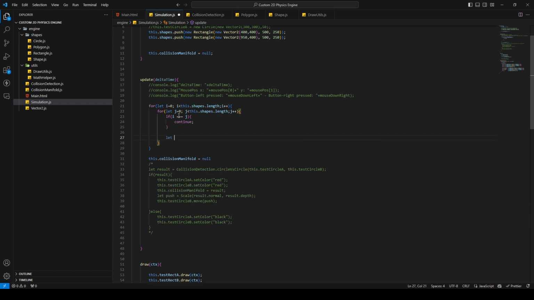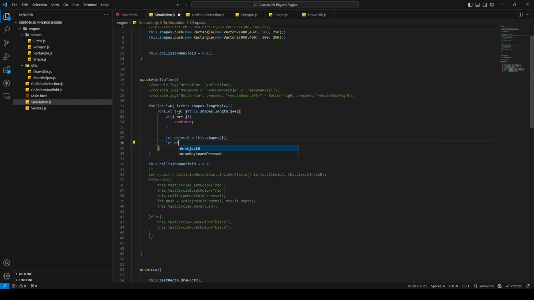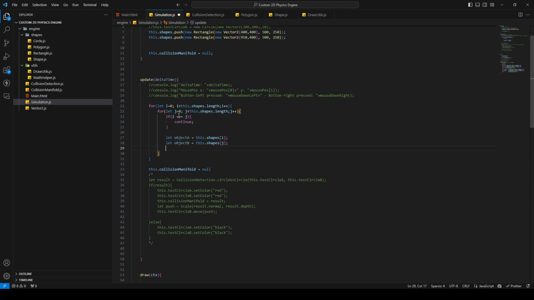And then I say, let's say object A is this dot shapes, and then object B is this dot shapes, and then I'm gonna call the collision detection polygon versus polygon.